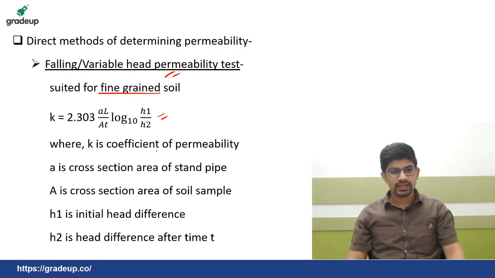Now here K is the coefficient of permeability, a is the cross section area of the standpipe. Please take care of these areas, small a and capital A, particularly in this formula. Now capital A is the cross section area of soil sample. h1 is the initial head difference and h2 is the head difference after time t.